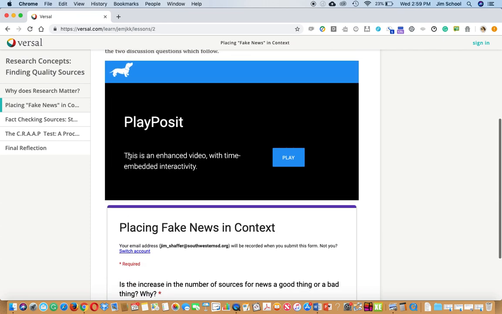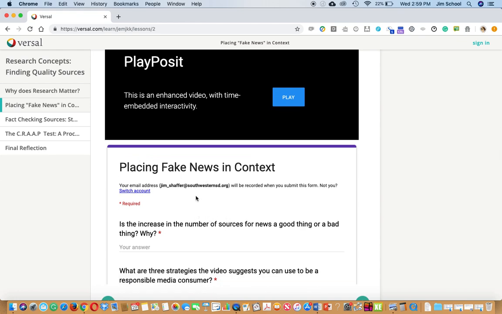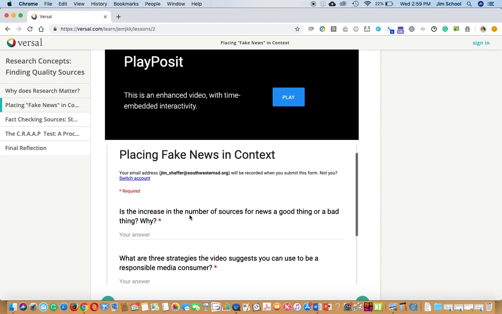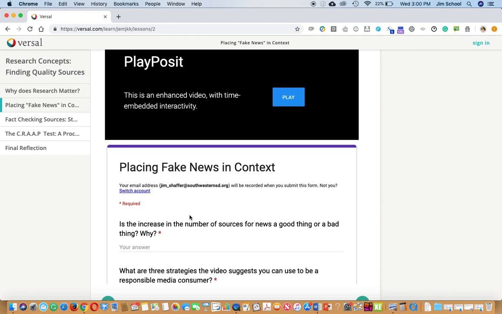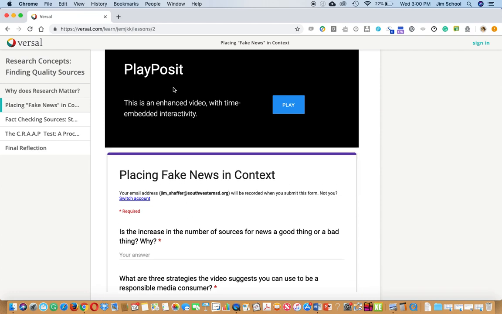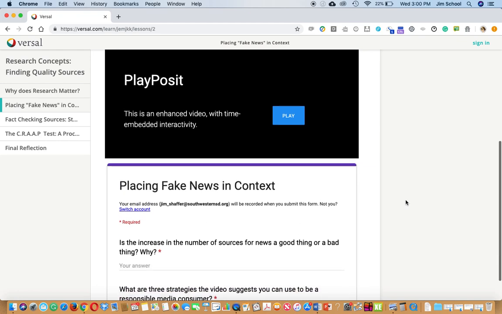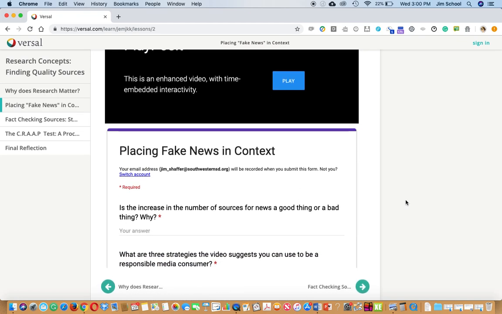As you're going through and doing each activity, keep in mind there are two purposes. This Google form is where I'm checking your answers to make sure that you're fully understanding things. And there's also the goal of making sure you have this information in your notes so that you can keep it for later. In many cases, you're going to see questions that you're answering in the Playposit and answering here that are also in your notes guide. Do make sure that they're in both locations. This information is for me, and the notes guide is for you to keep that information for yourself. So make sure both of those things are filled out as you go through.